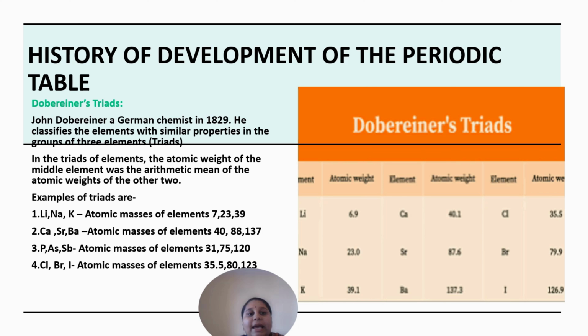The next one is Lothar Meyer's atomic volume curve. This shows the transitions taking place between the elements. He was a scientist who plotted a graph between atomic weight and atomic volume, and he found that elements with similar properties occupied similar positions on the graph. So if an element has the same property, it occupies the same position as the previous element.